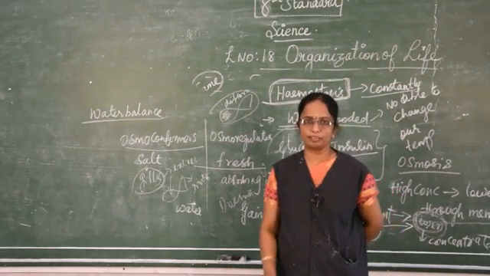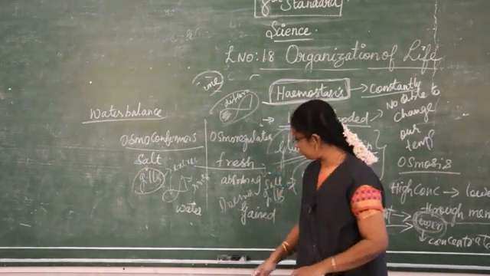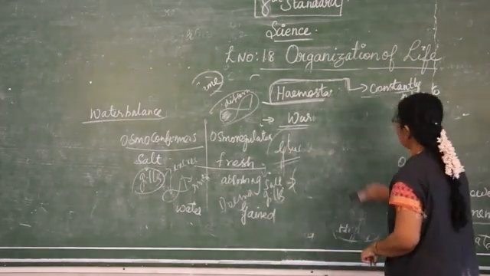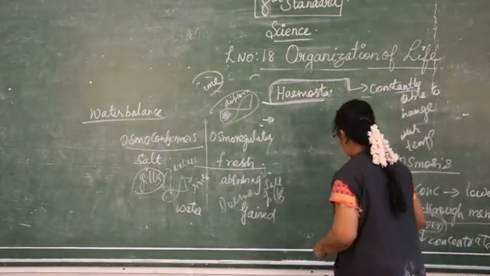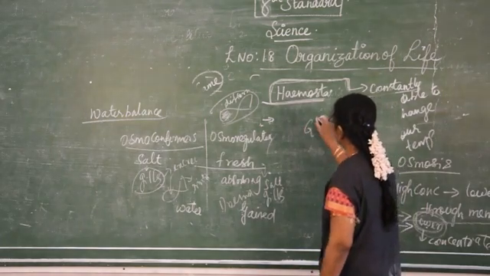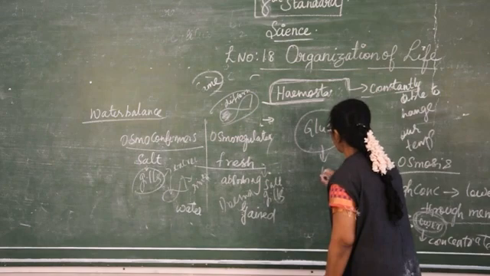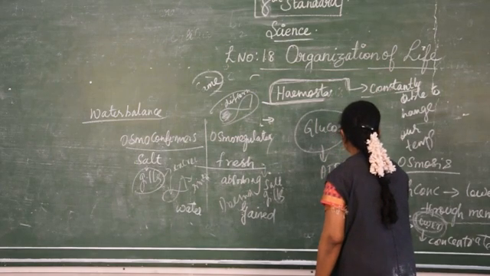Next, cellular respiration. There are two types of cellular respiration: aerobic respiration and anaerobic respiration. What is cellular respiration? The glucose, the final product of food, is converted into ATP, or energy molecules.